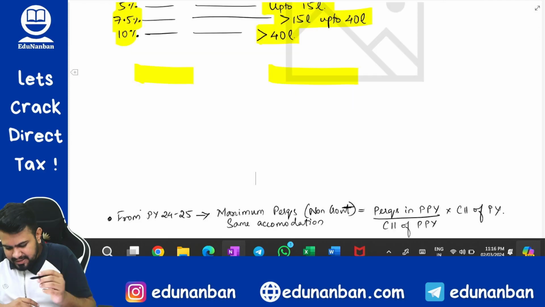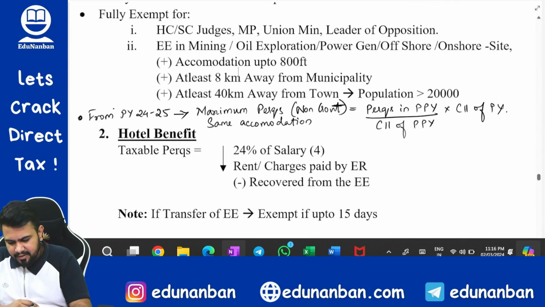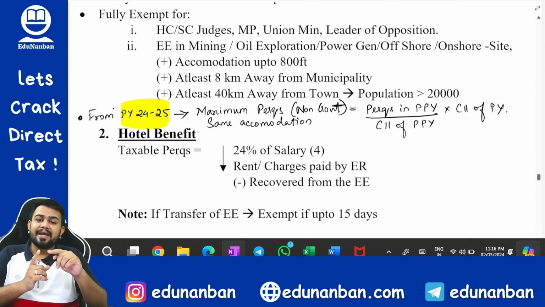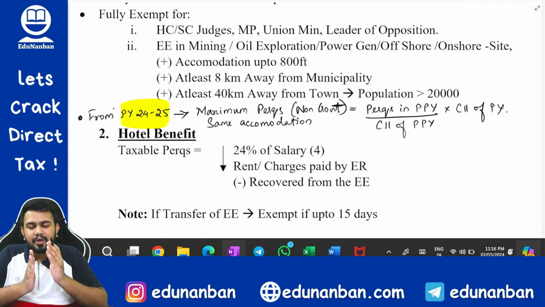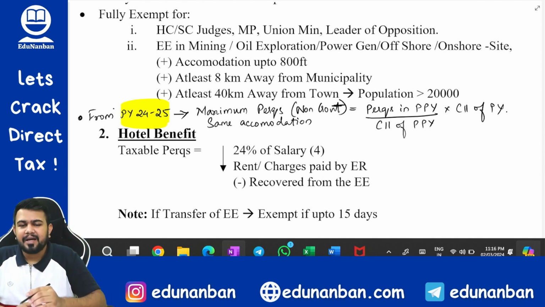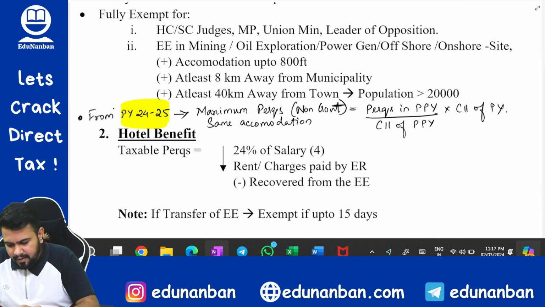So coming back to salary chapter, one small note you make. From previous year 24-25 onwards, that is from the next previous year onwards. For you, the previous year applicable is 23-24 for May 24 and November 24 exams. We are talking about previous year 24-25, that is for the next year.